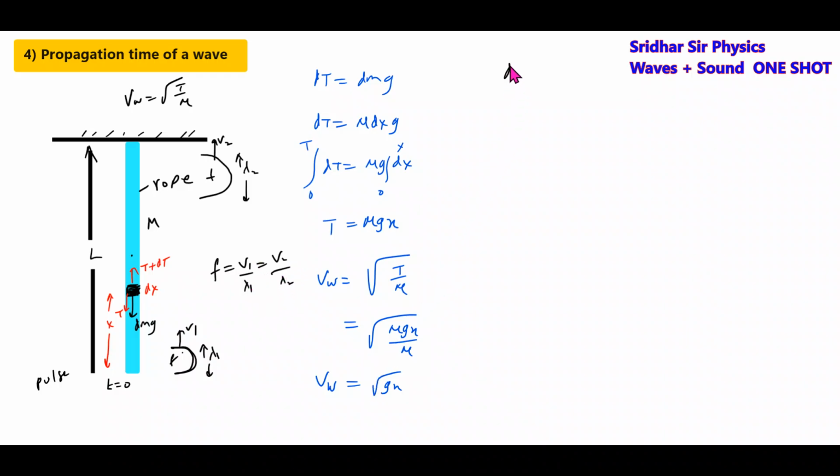So then this will be dx by dt, the time taken by the pulse to propagate.